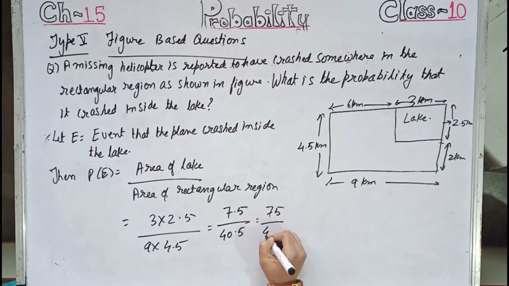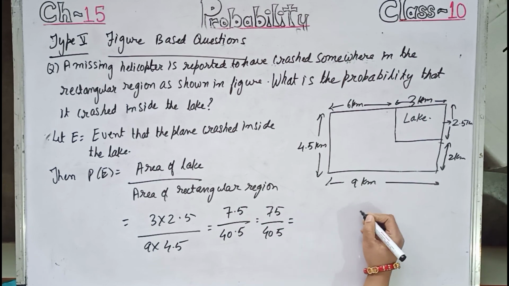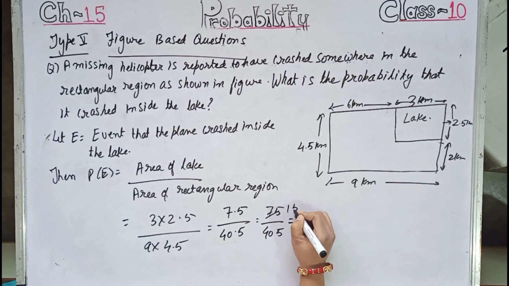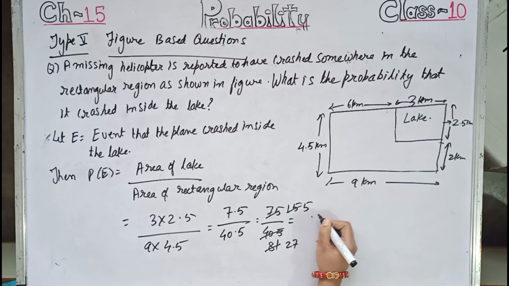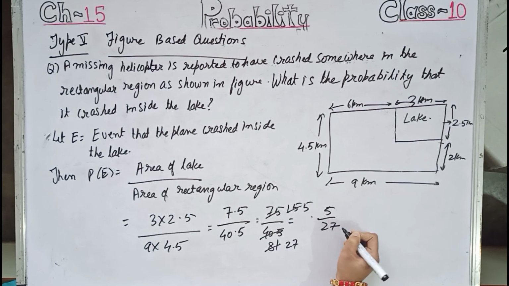So 75 by 405. Now let us do the cancellation. Equals 5 by 27. So the answer is 5 by 27.